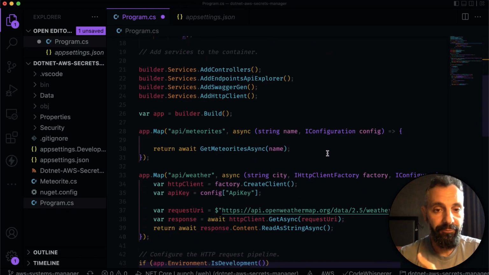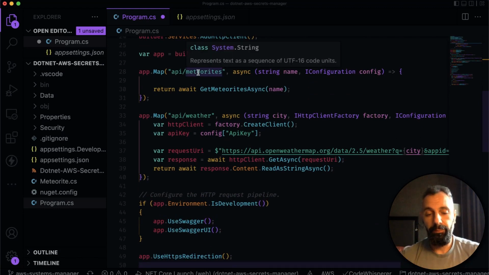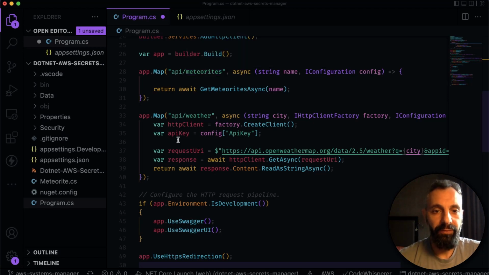And then we can use that information in our code. We have two methods here again. We have meteorites. So if you are passionate about how many meteorites have made it into Earth, there are actually quite a few of them. You can run this API call here, which we will run in a second. And then we have another one for weather.